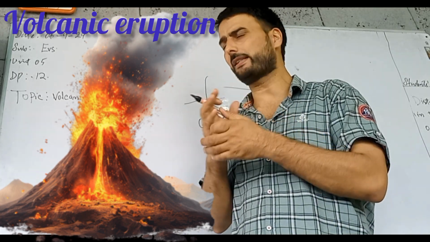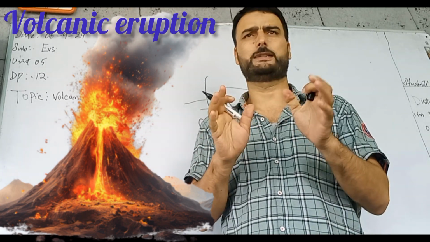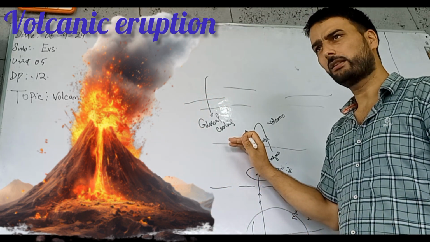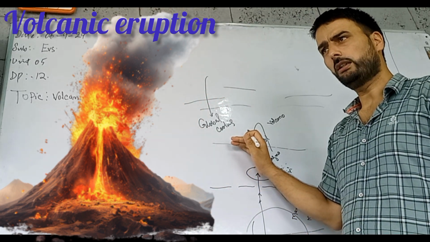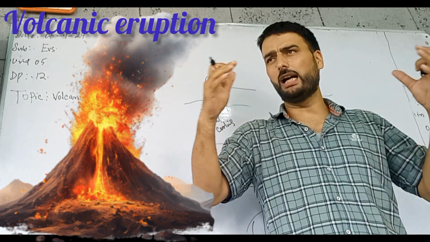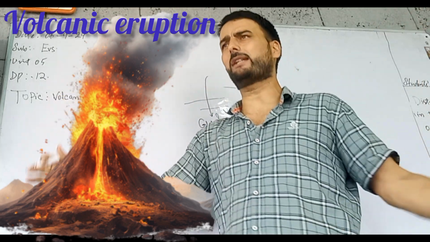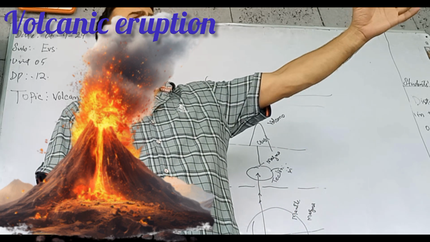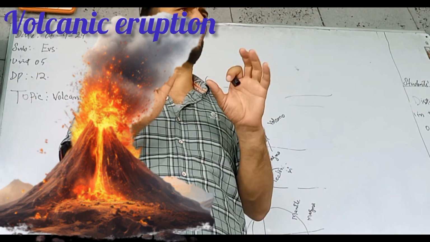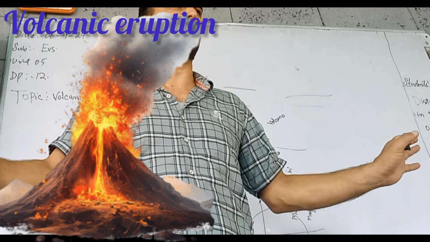Disadvantages of volcanic eruption are: when a volcano erupts, the magma or lava spreads in the surrounding area, reaching far from the place, and it burns everything: crops, trees, houses, everything.